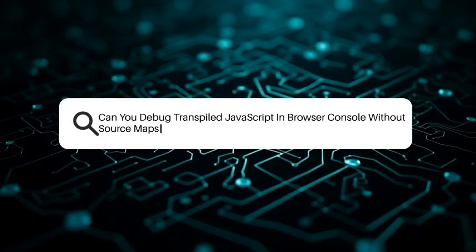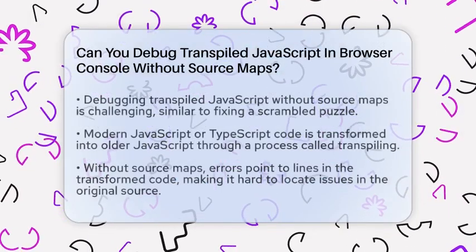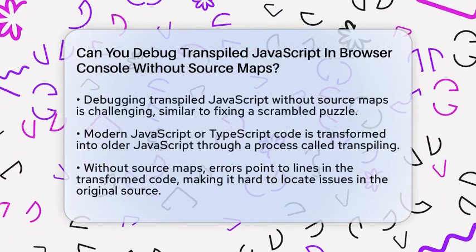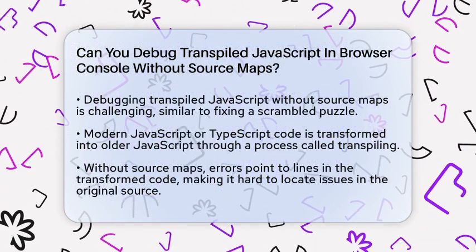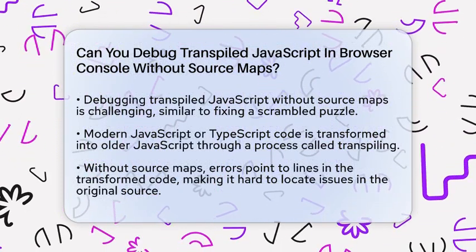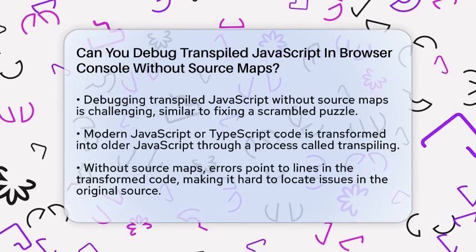Can you debug transpiled JavaScript in the browser console without source maps? Imagine trying to fix a puzzle when all the pieces are scrambled and there's no picture to guide you. That's what debugging transpiled JavaScript without source maps feels like.